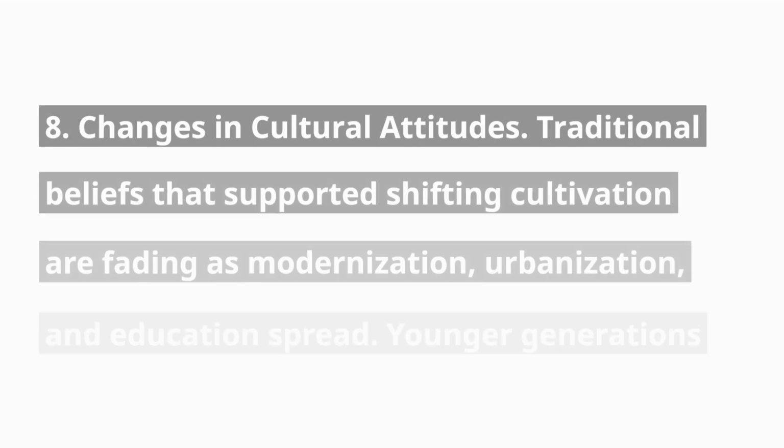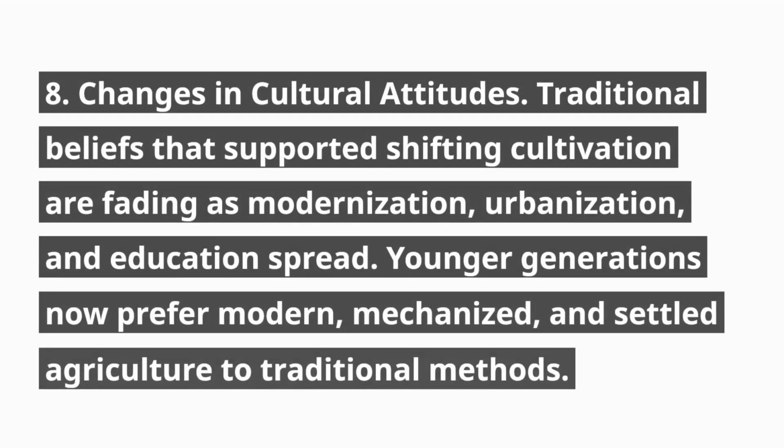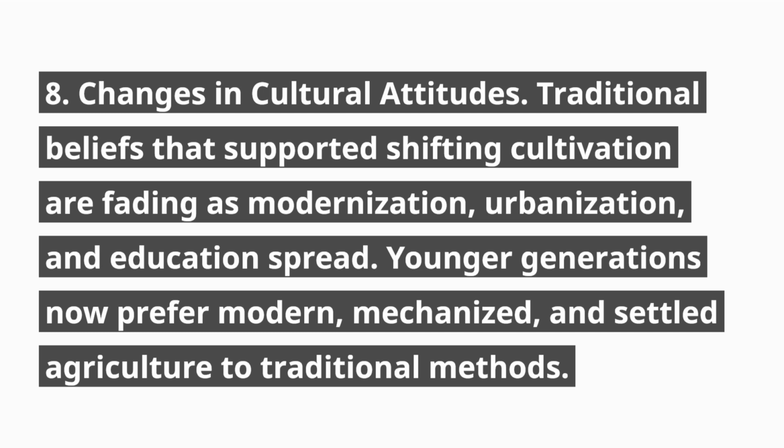8. Changes in cultural attitudes. Traditional beliefs that supported shifting cultivation are fading as modernization, urbanization, and education spread. Younger generations now prefer modern, mechanized, and settled agriculture to traditional methods.